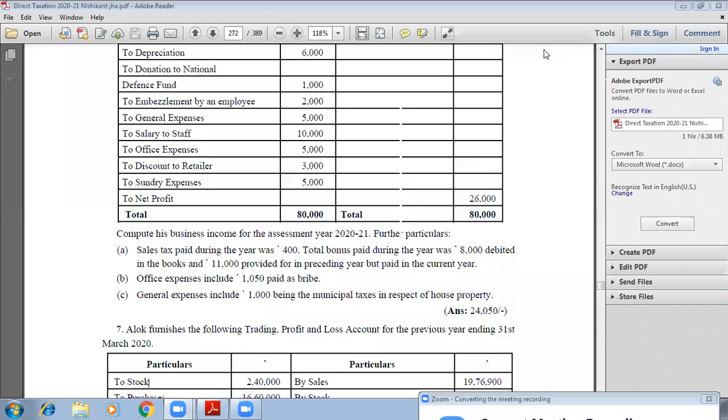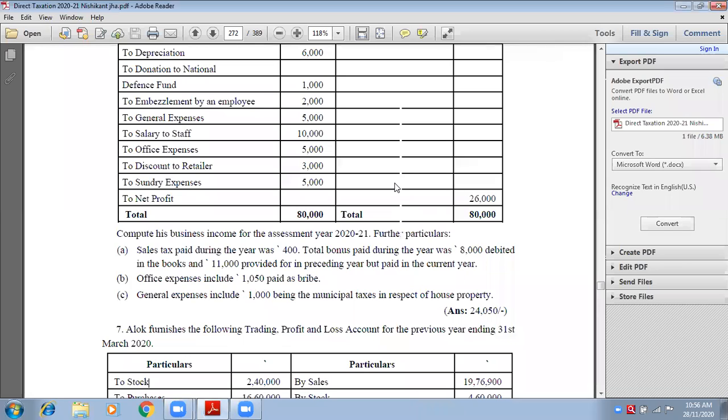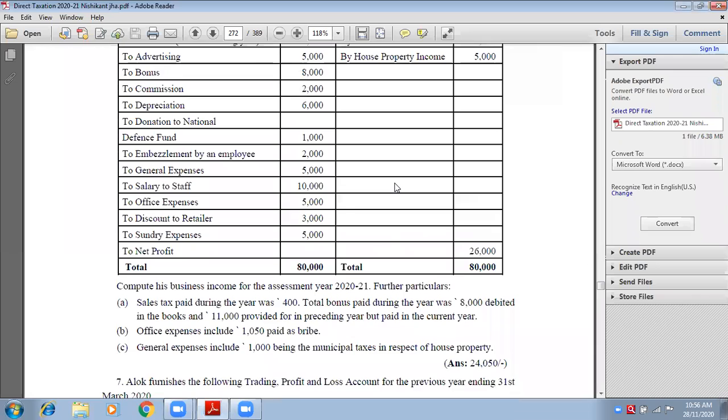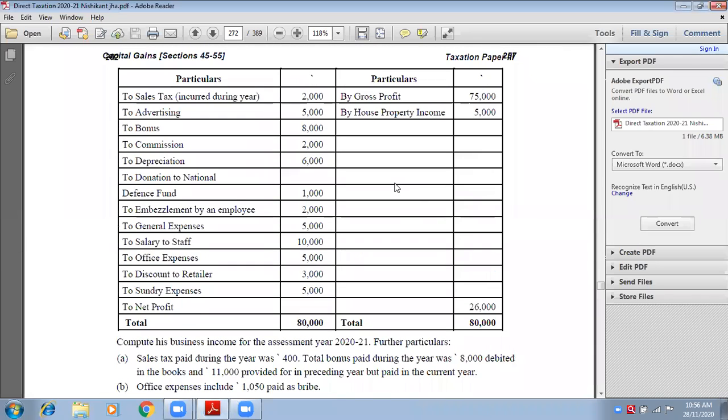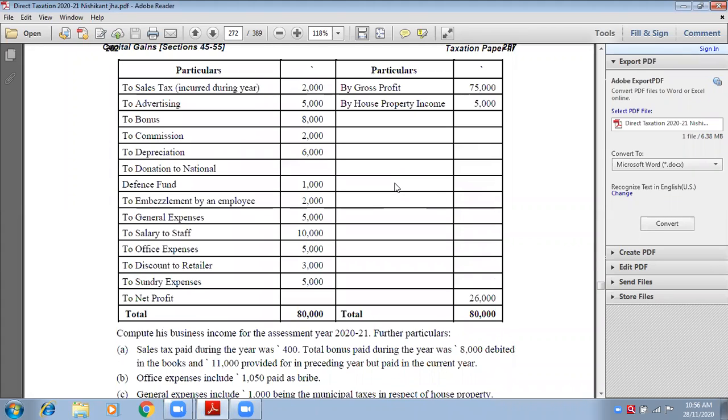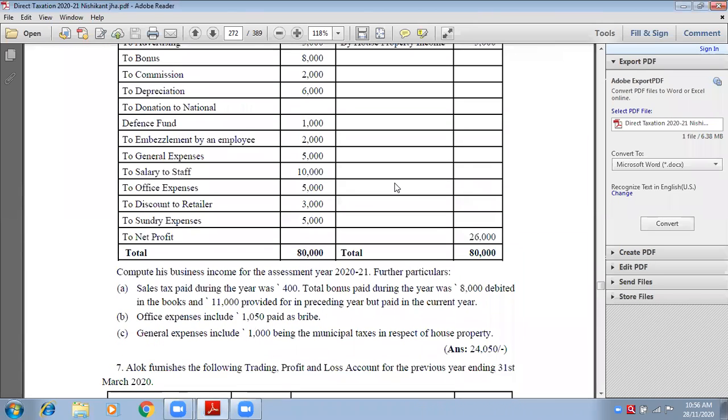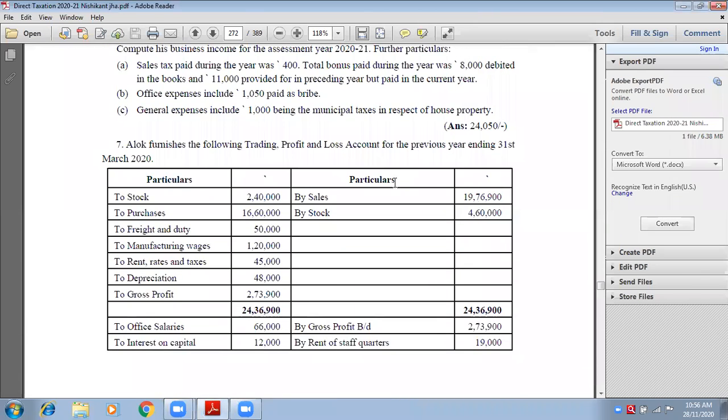So tell me the final answer. Anu has written the final answer, 14,650. Correct. Everybody has got the same answer, 14,650. Mahima has also got the same answer. Very good. So that's the correct answer.